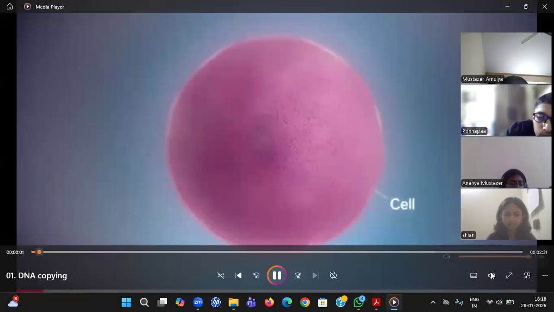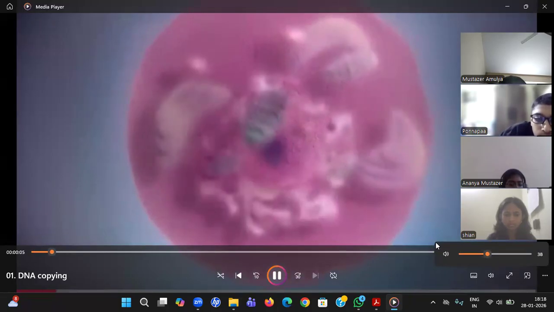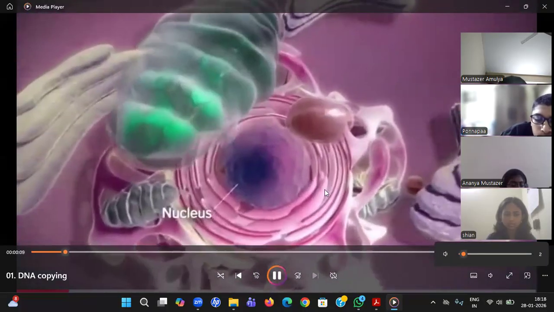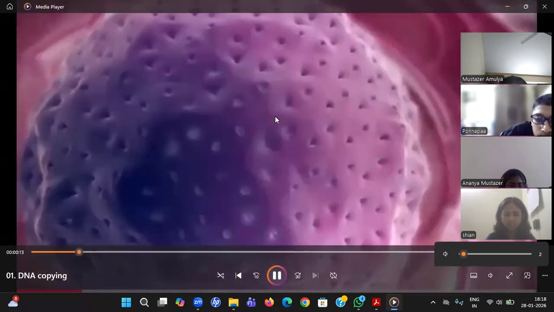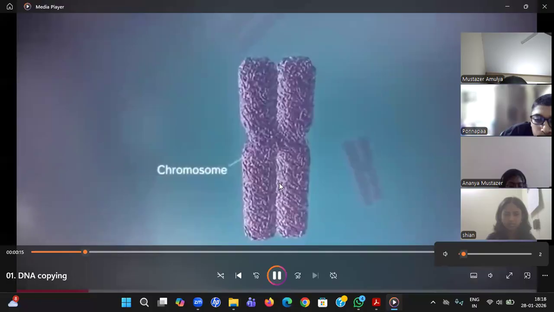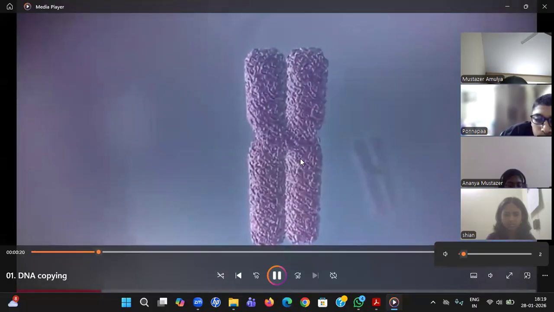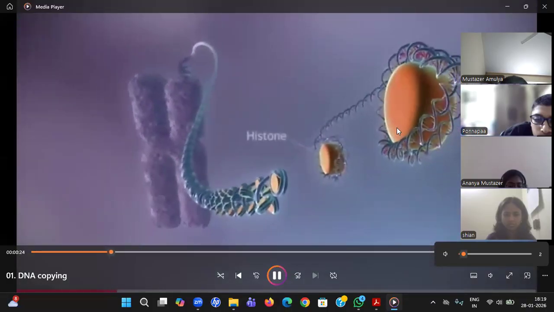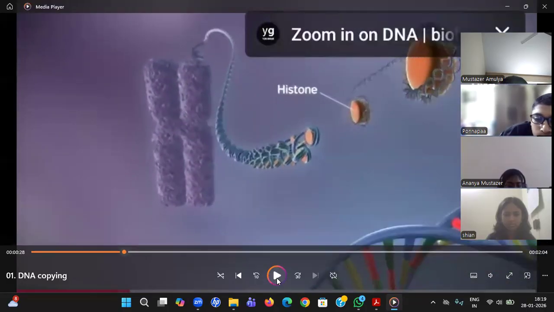The basic unit of all living tissue, of the human body and all living beings, is nothing but the cell. In the cell, we have many things: cytoplasm, mitochondria, endoplasmic reticulum. But we are especially going into the nucleus. In the nucleus, we have chromosomes. And now where is the DNA? In the chromosome, we have DNA that is coiled around histone protein. It is very important that you know what I'm speaking about, and you need to know the path also.